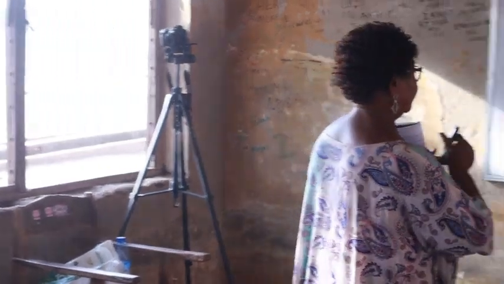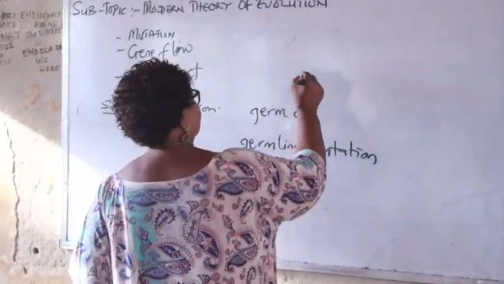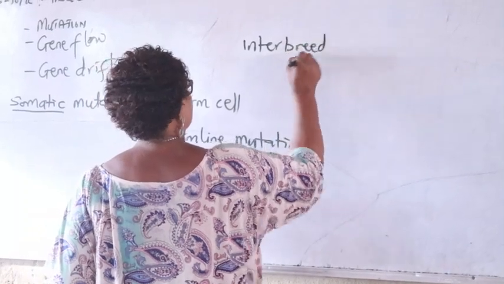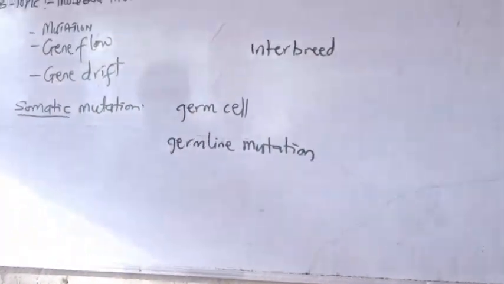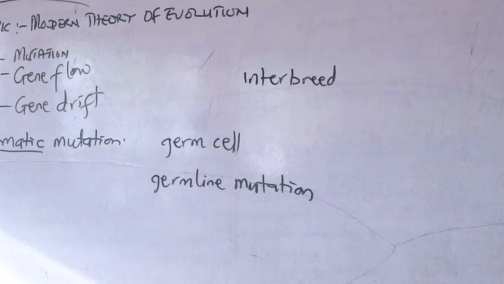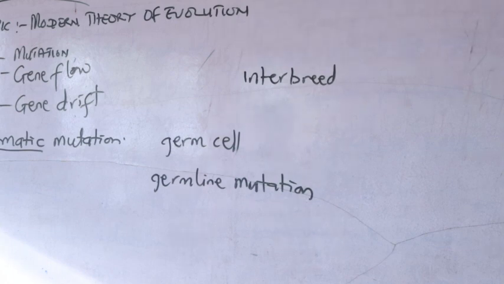Who understands what interbreed means? Members of different species cannot interbreed.